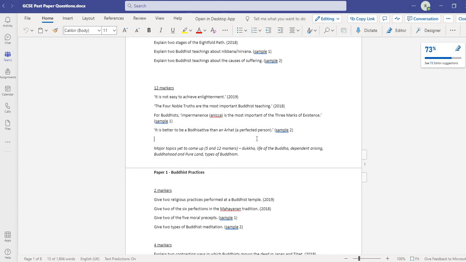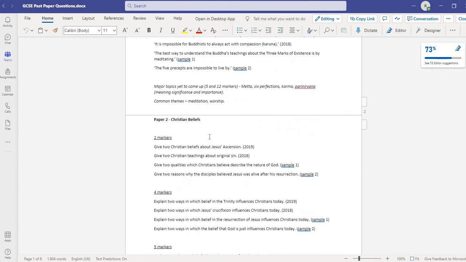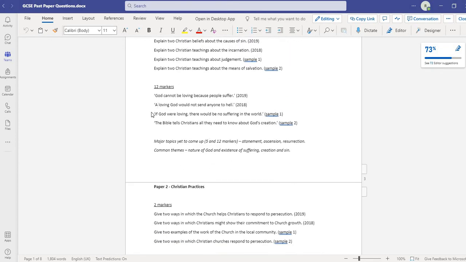Now you might look at those and think, these are tricky. Yeah, these are tricky. They are. And they're probably the hardest questions you're going to face. So that is why it's so important to practice these questions specifically. And again, let's take a look at the Christianity paper 12 markers. God cannot be loving because people suffer, and you can see the rest there as well. The Bible tells Christians all they need to know about God's creation. Tricky questions, and some of these we did in year 9, so that makes it all the more important that